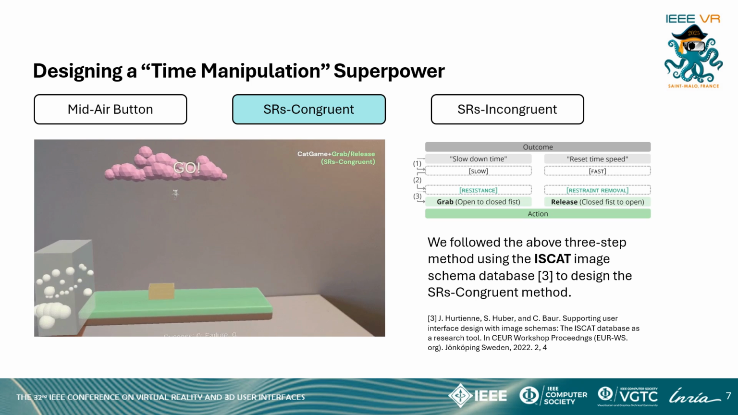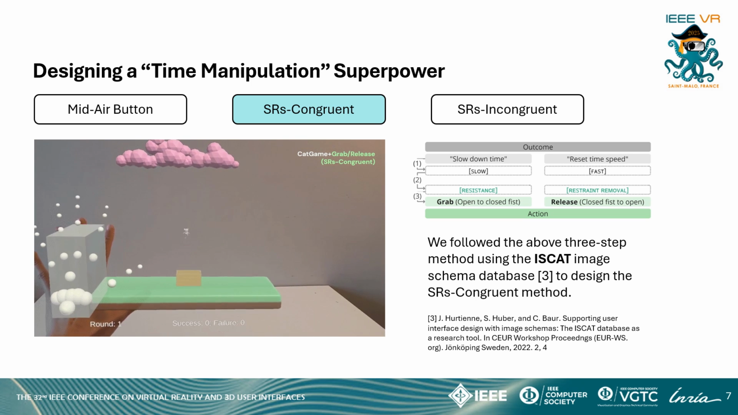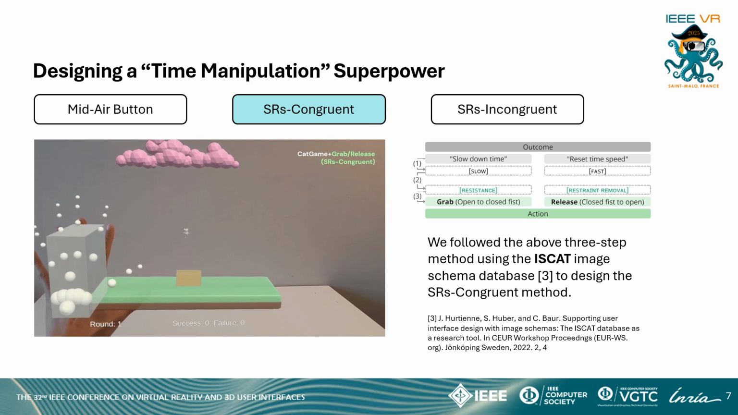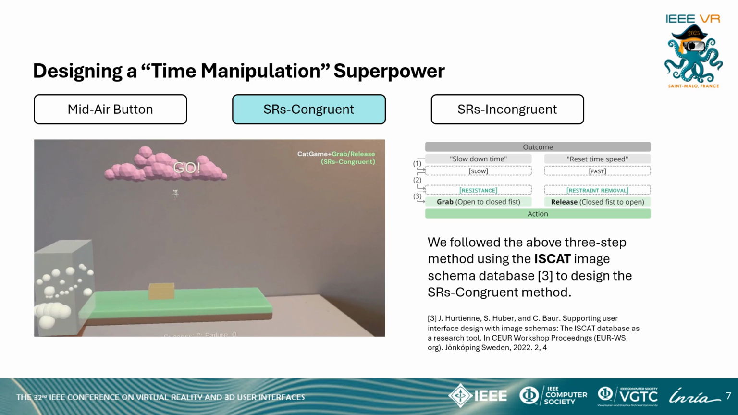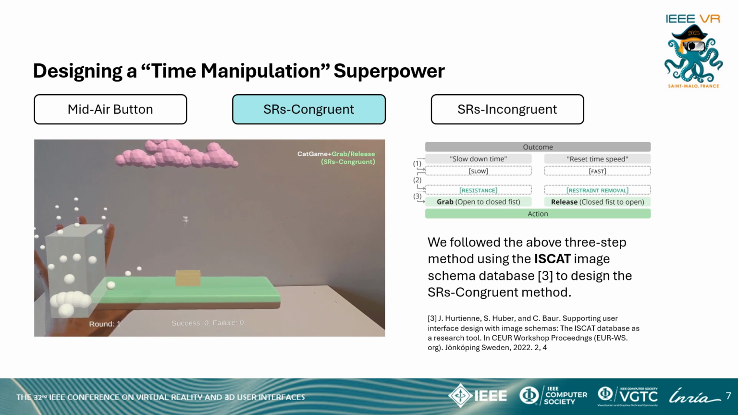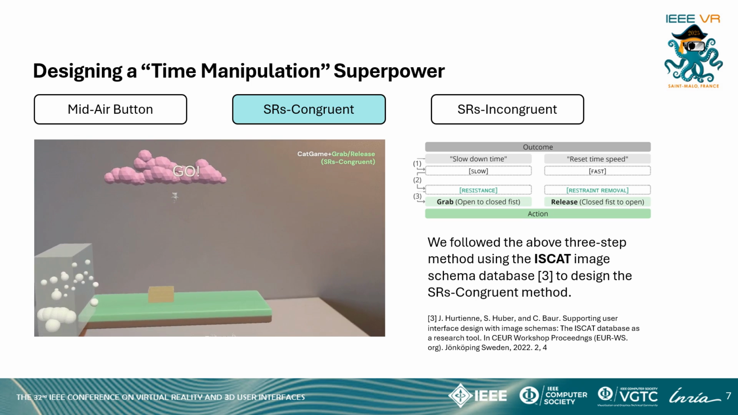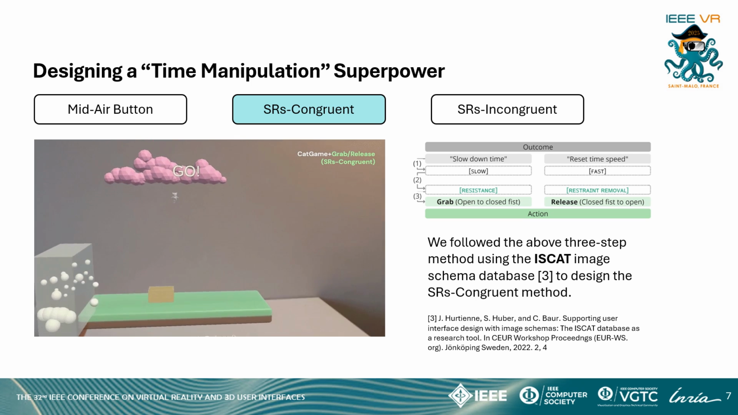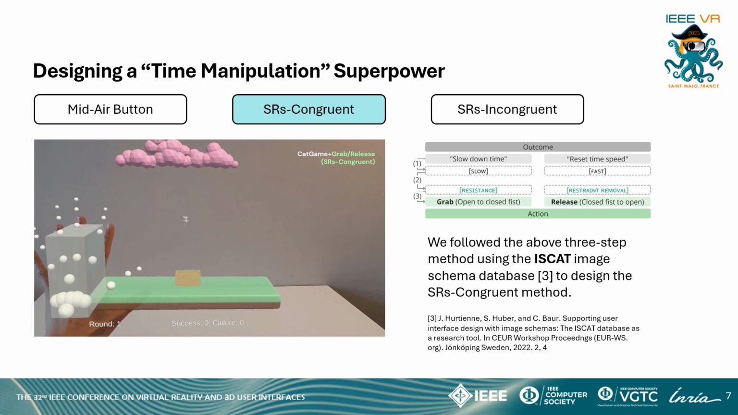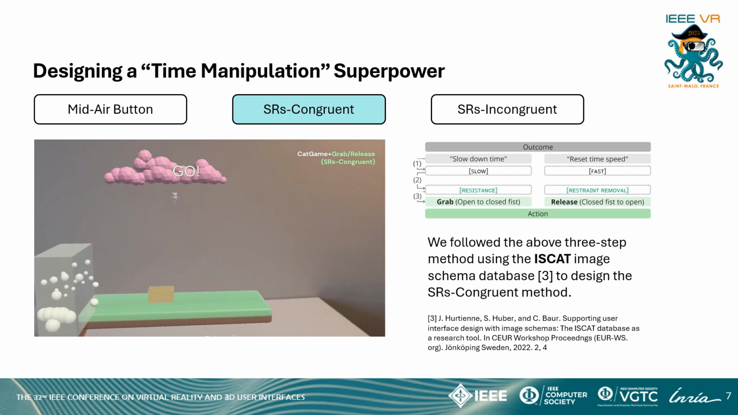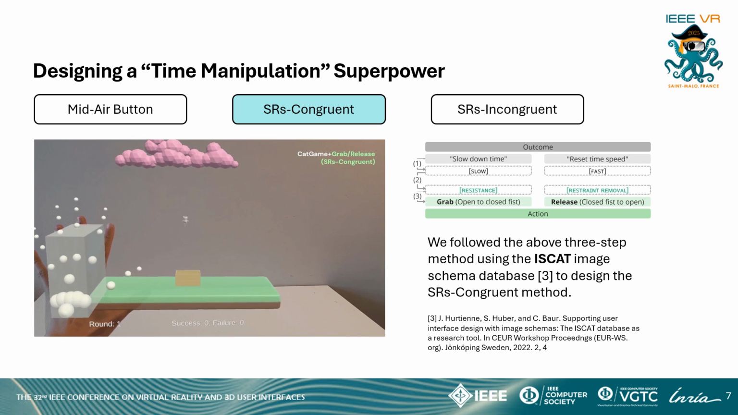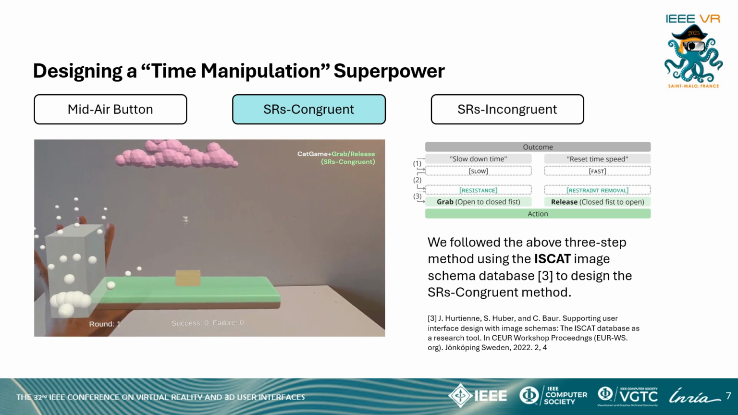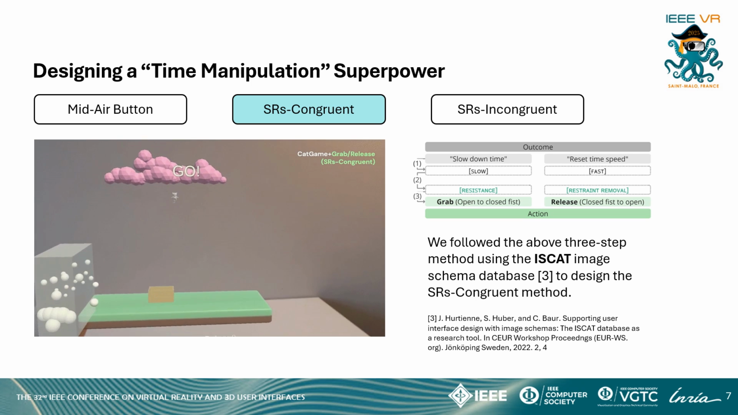To design sensorimotor regularities congruent mappings for the time control superpower, we followed 3 simple steps using the ISCAT image schema database. First, we identified slow as the key schema for slow down time and fast for reset time speed. Then we found that the schema that will most likely lead to the outcome of slow is resistance, and the schema that will most possibly lead to the outcome of fast is restraint removal. Finally, the schema resistance can be effectively represented by the commonly used gesture of grabbing.